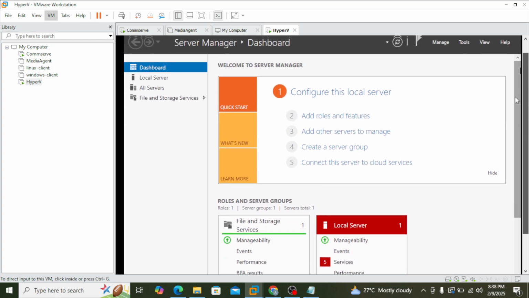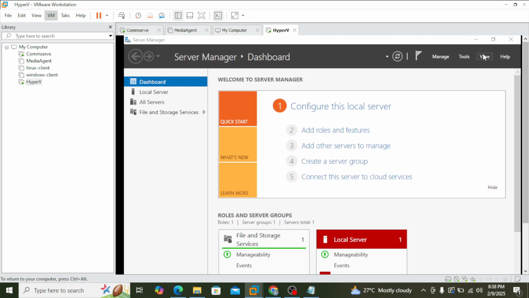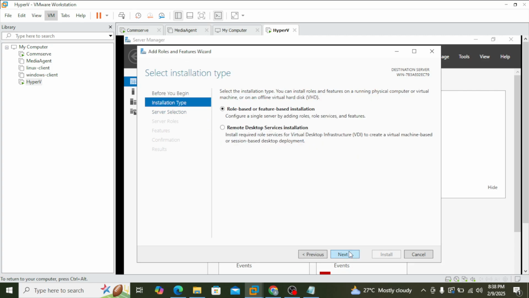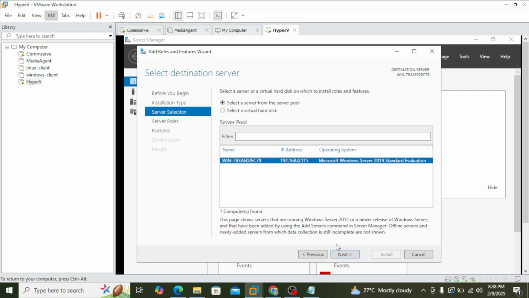I will open the Server Manager. Yeah, the Server Manager is there. Here you have to look for Manage, Add Roles and Features. I'm going to install Hyper-V, or configure the Hyper-V role for this machine. Okay. So Add Roles and Features, click on next and go with default next. And see that, it's saying select a server. So it has picked this one.